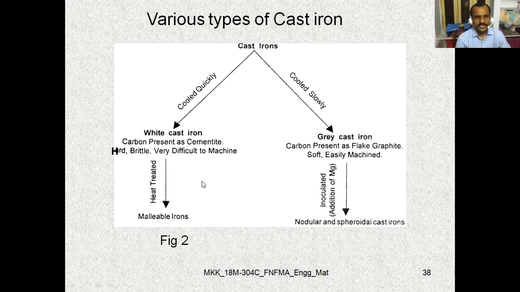Whenever white cast iron is heat treated, it forms malleable cast iron. Whereas gray cast iron, whenever it is inoculated, nothing but whenever we add magnesium, Mg, then it becomes nodular and spheroidal cast iron.